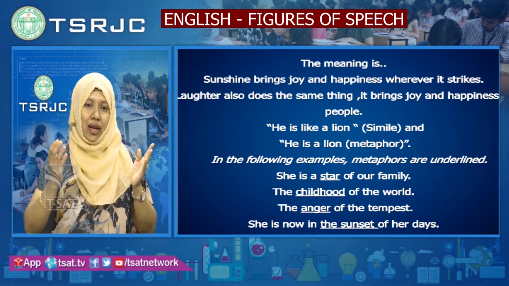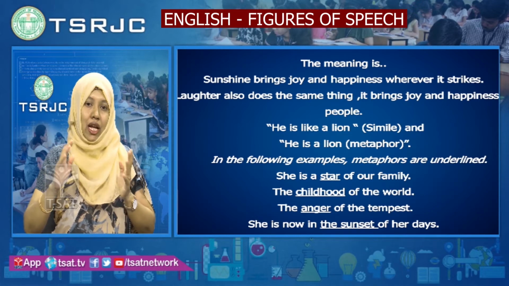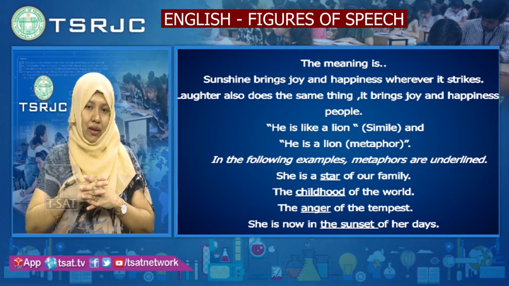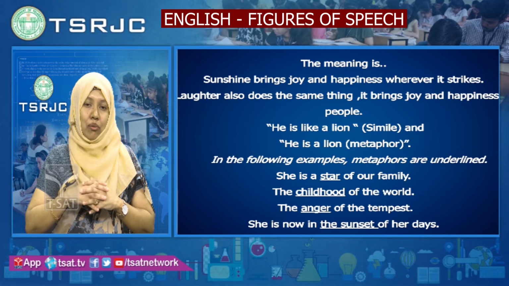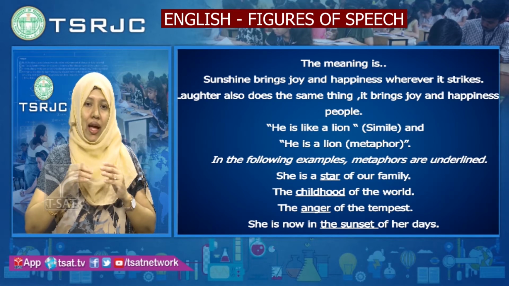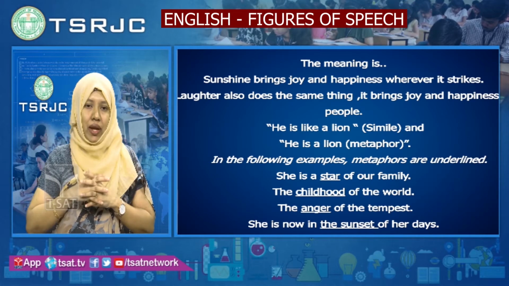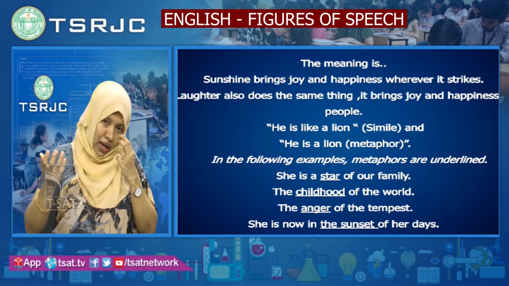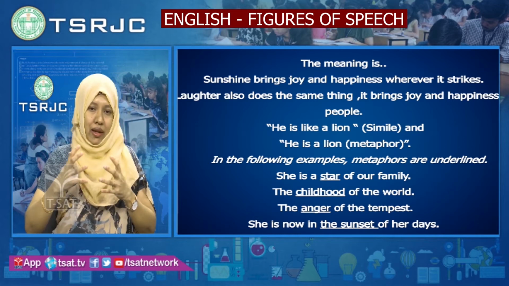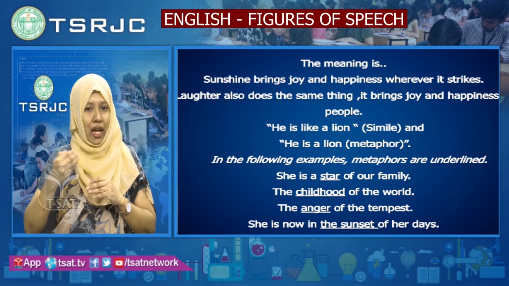In simile we are saying that he is like a lion. He resembles a lion. He fights like a lion. But in a metaphor we are omitting like and we are saying he is a lion. He is a lion means he is always brave. He can do anything daringly without any fear. He can go and do any work like a lion. So this is the difference between simile and metaphor.